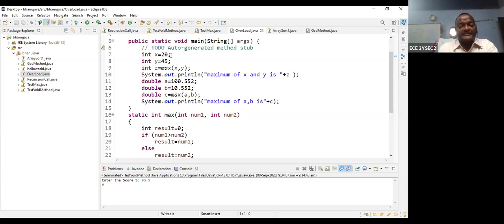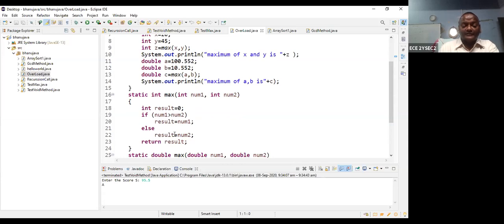So let us take integer x is equal to 20, integer y is equal to 40. Then I want to find out the maximum. Then I can call the method: integer maximum x comma y. So x is equal to 20, y is equal to 40. So x argument is transferred to number 1, y argument is transferred to number 2. So copied. Then it can find the result. What is the result? Maximum value. So here you are giving the integer, that means return type. What is the return value? Integer return value. That's why you should return the result. So the result is transferred here.